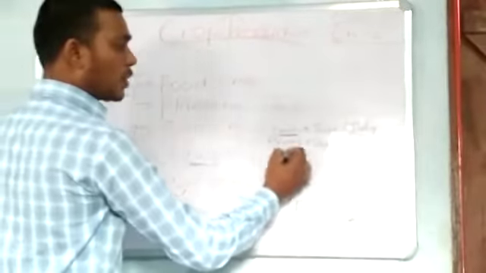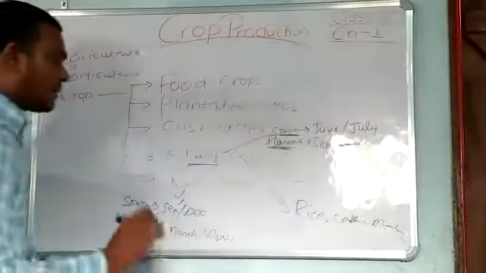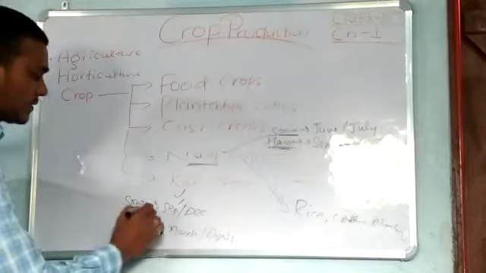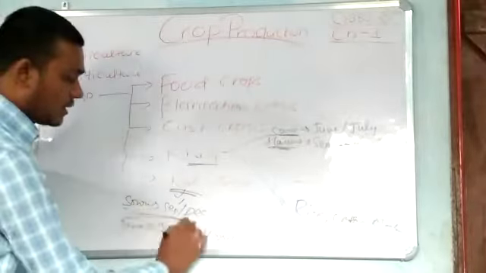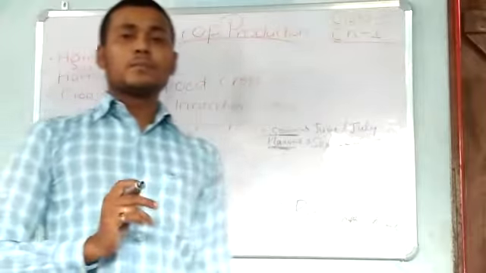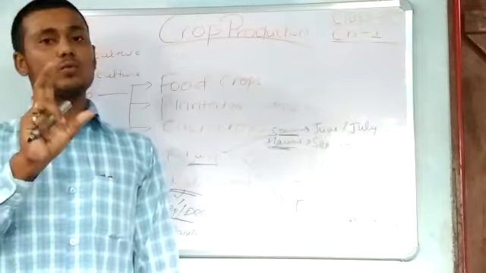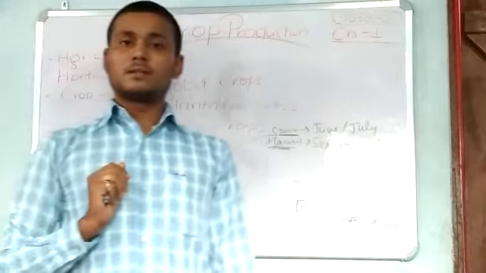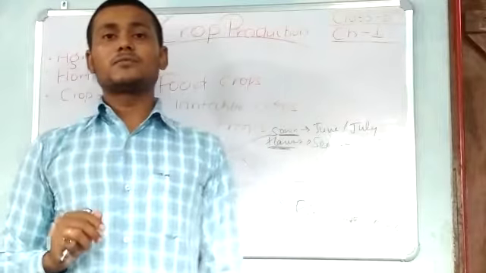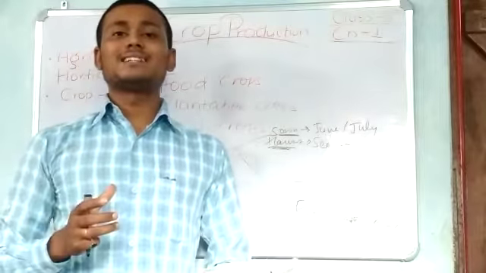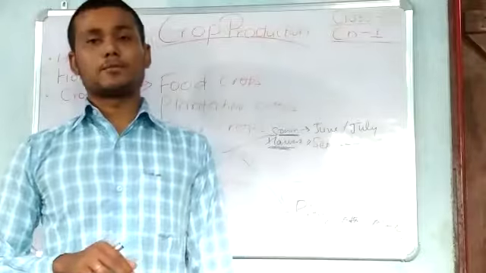Once this kharif crop is harvested in September, October, after 1 month the rabi crops will be sown. So the interval between rabi crops and kharif crops is around 1 month. In that month the farmer puts manure and fertilizer to improve the fertility of the soil.